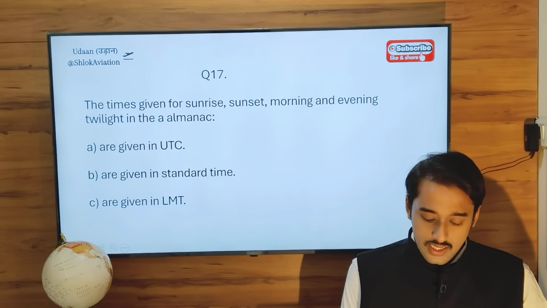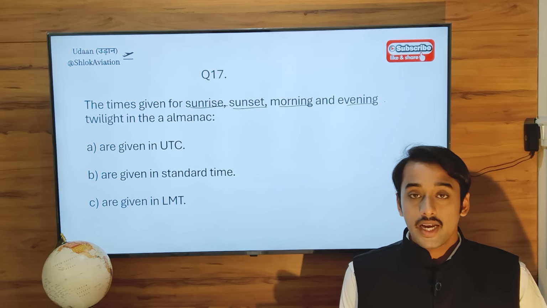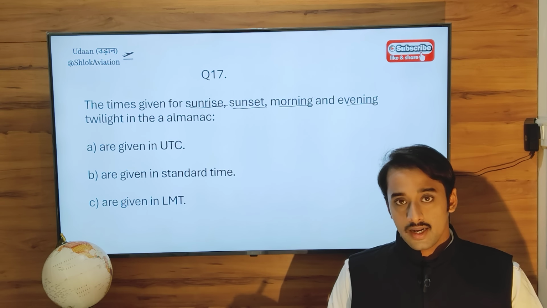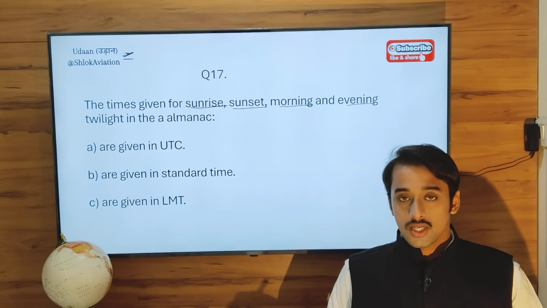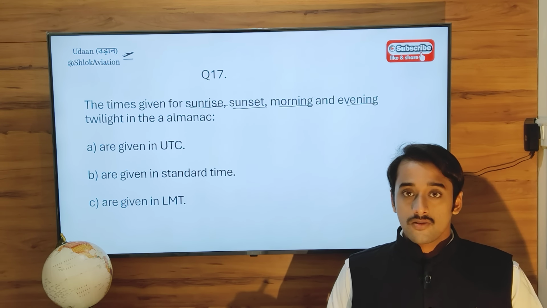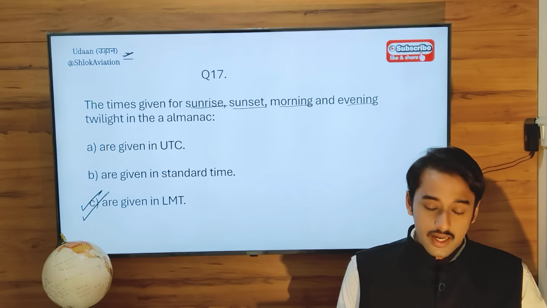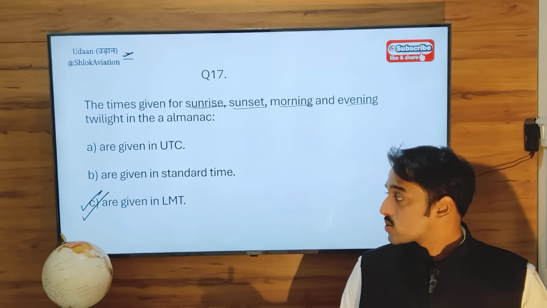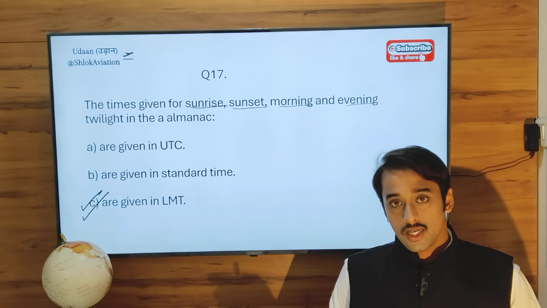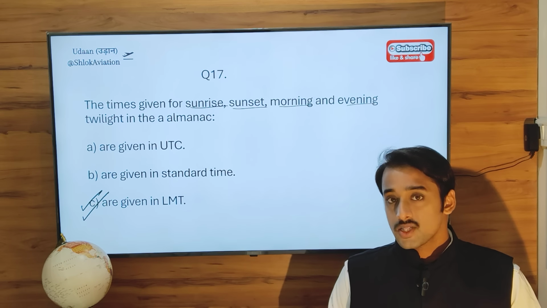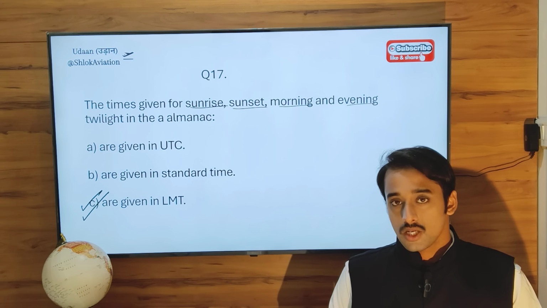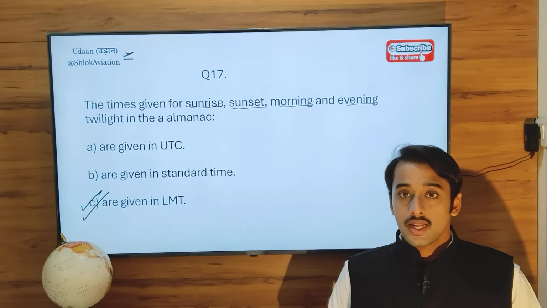Times given for sunrise, sunset, morning, and evening twilight in the air almanac calendar. So again, a theoretical question. The timings of these things in the air almanac calendar are given in local mean time. Local mean time. So it's a textual or theoretical question. Remember this. This question gets often asked in the exam. So remember this question. The air almanac timings are in LMT.